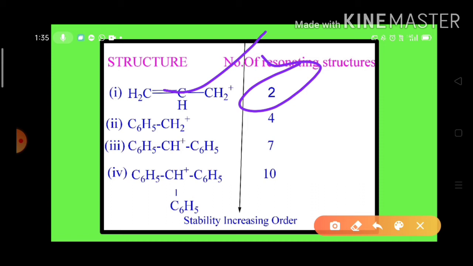For the benzyl carbocation, 4 resonating structures are possible. That means 4 structures are there to bear the positive charge. The third one is the diphenyl methyl carbocation; 7 structures are possible. And the fourth one is the triphenyl methyl carbocation.